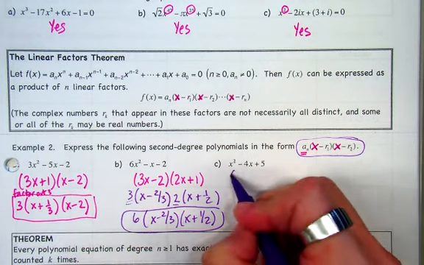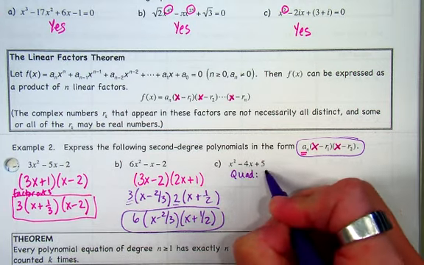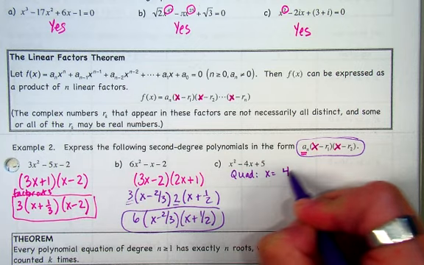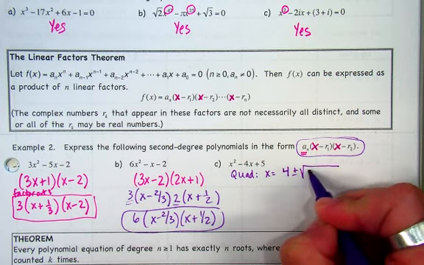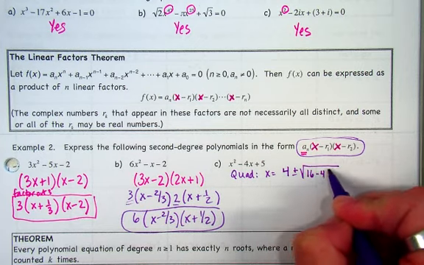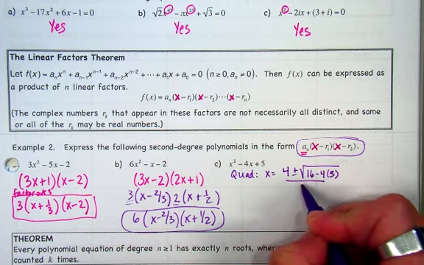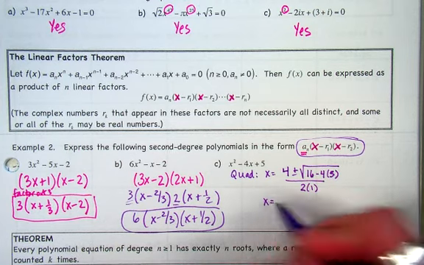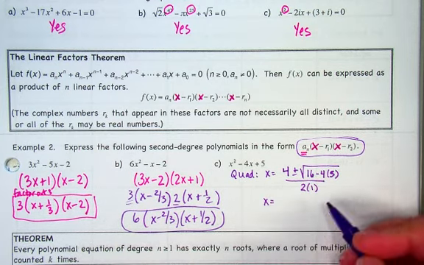X equals opposite b plus or minus square root b squared minus 4ac, all over 2a. You guys are so boring. Why are you not singing with me? Thank you, Chris. All right, what happens?